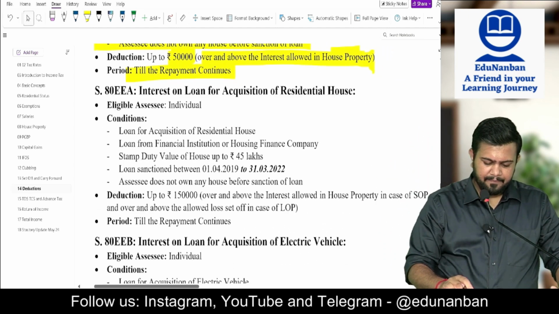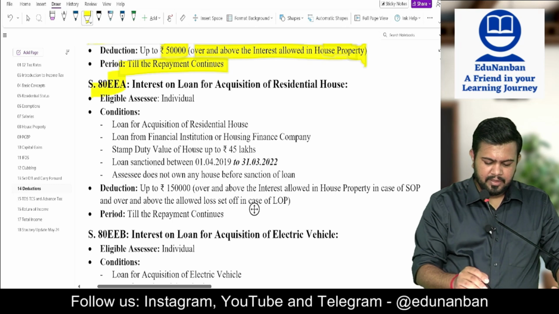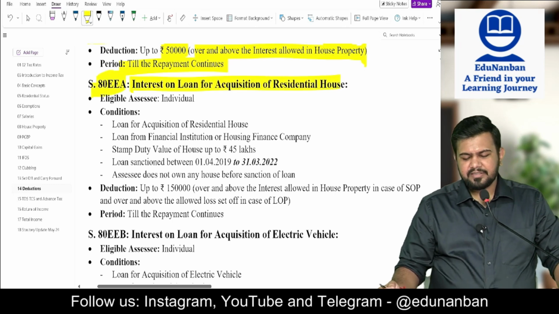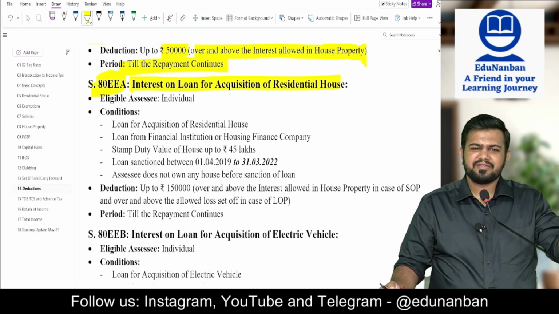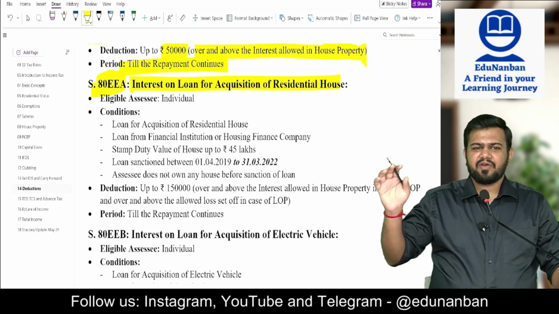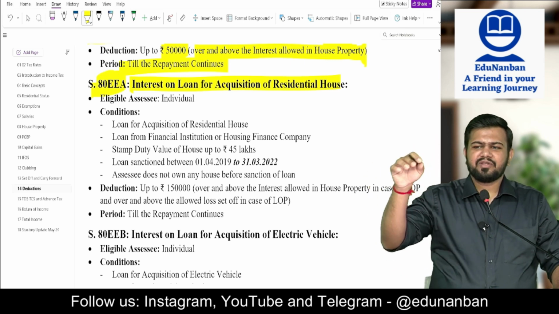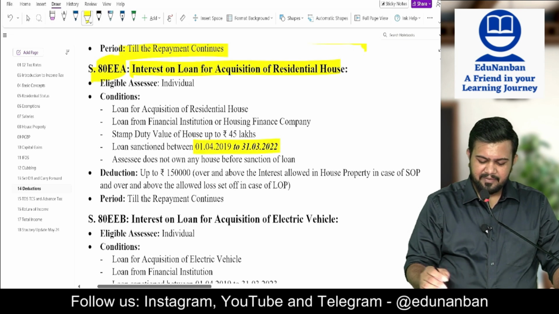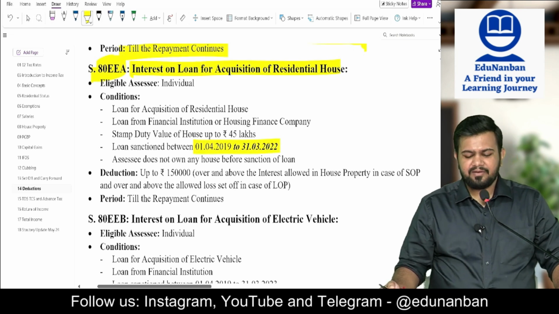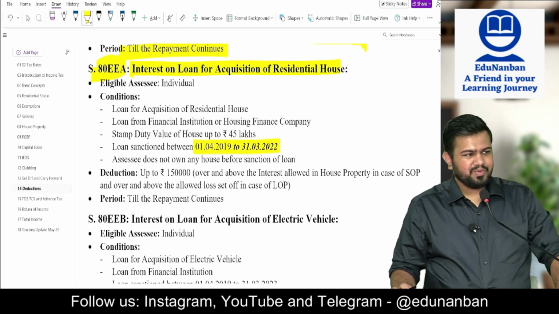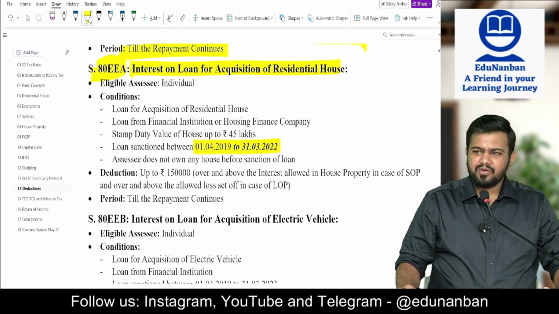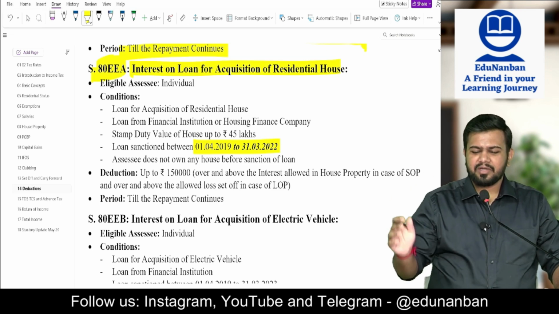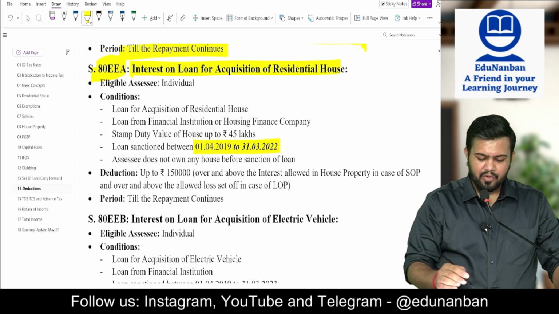Okay. 80EEA. Interest on loan for residential house. Sir, already we studied interest on loan for residential house. That is for loan sanctioned between 1/4/2016 to 31/3/2017. This is for loan sanctioned between 1/4/2019 to 31/3/2022. Who is eligible?